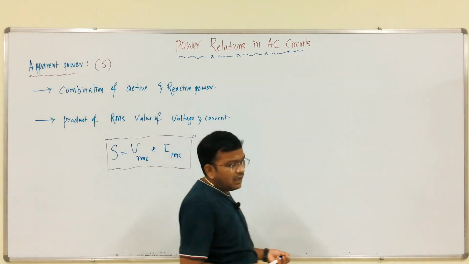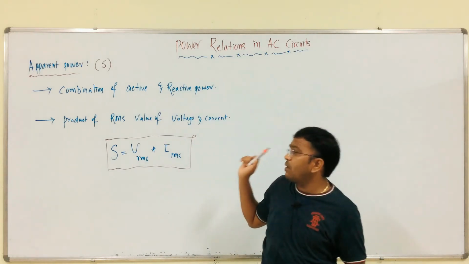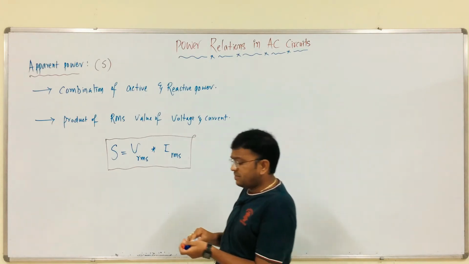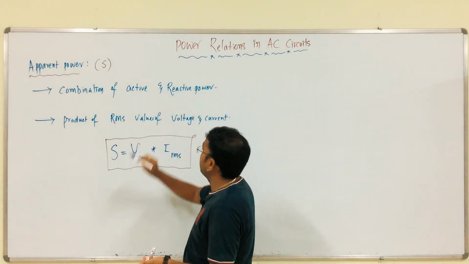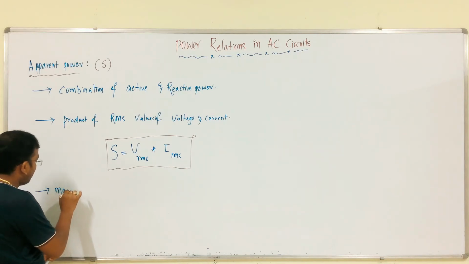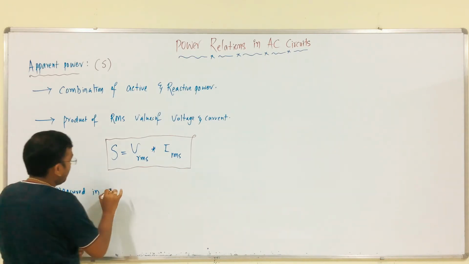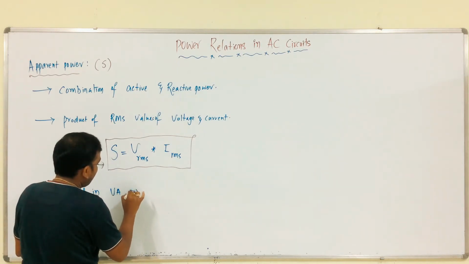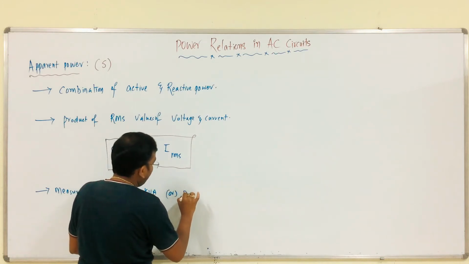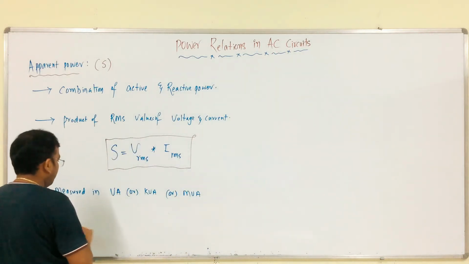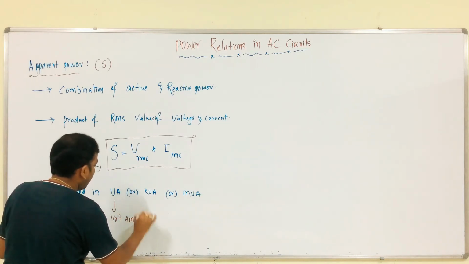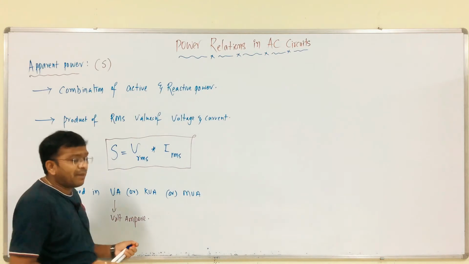It is measured in volt ampere or kilovolt ampere or megavolt ampere. This is about apparent power.